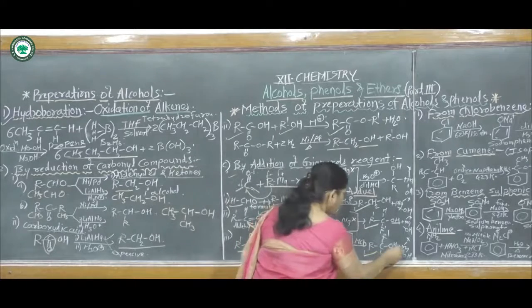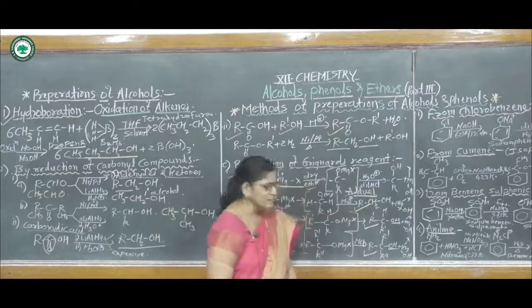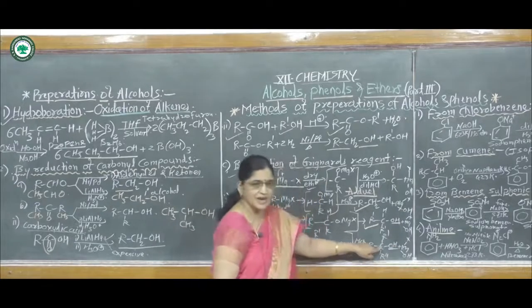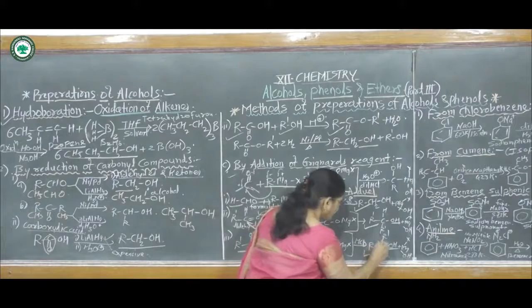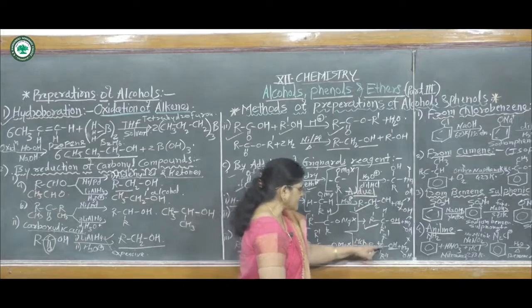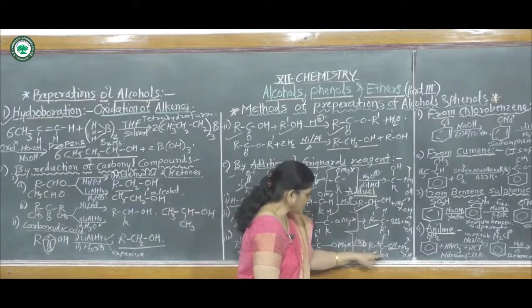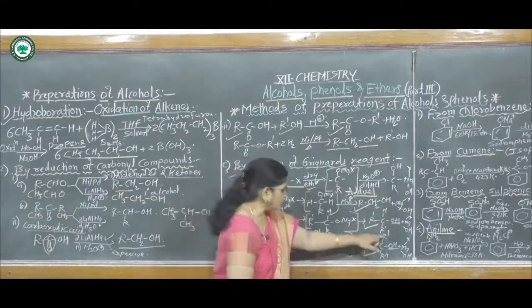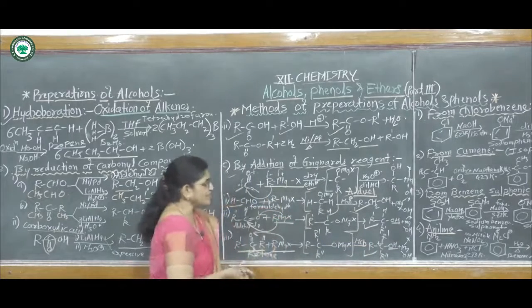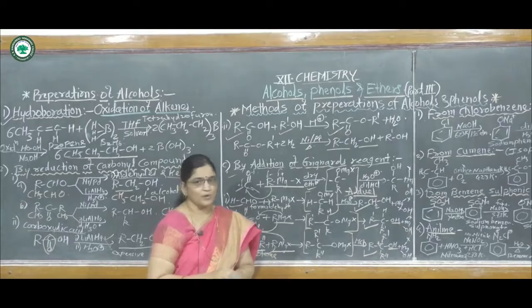This type of alcohol is a tertiary alcohol, meaning this OH group is attached to a tertiary carbon atom. This carbon atom is a tertiary carbon atom, or third degree carbon atom. That means this carbon is attached to another 3 carbon atoms, or these 3 alkyl groups. In this way, there are methods of preparation of alcohols.